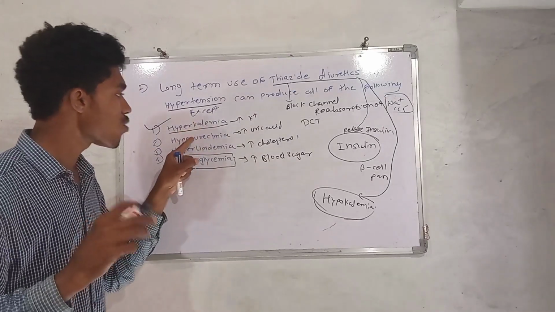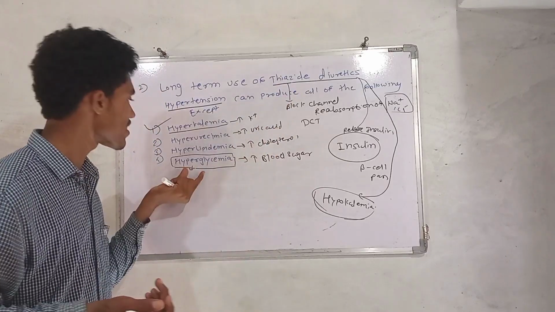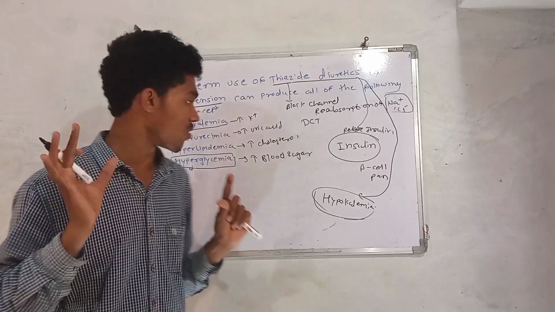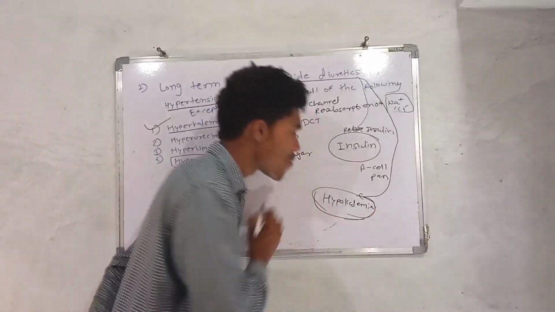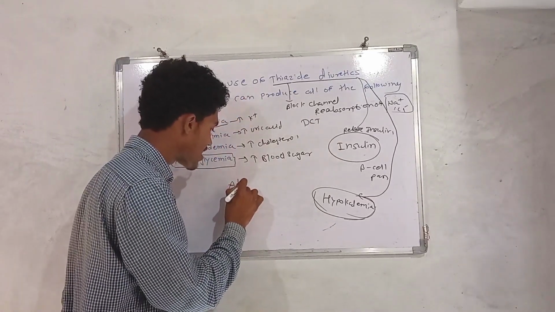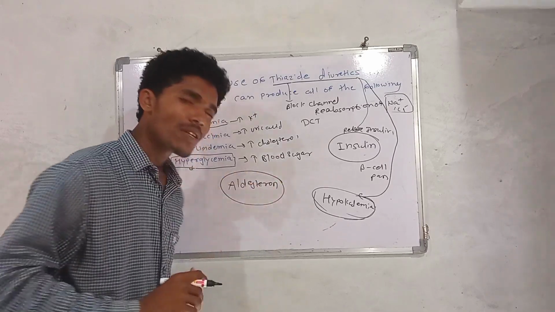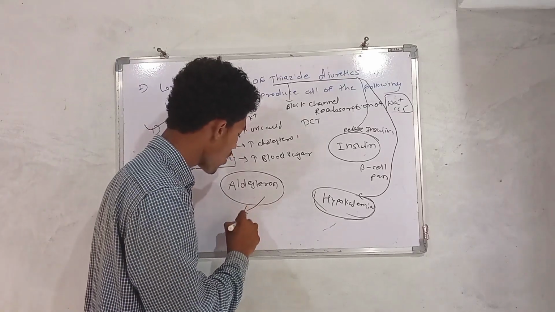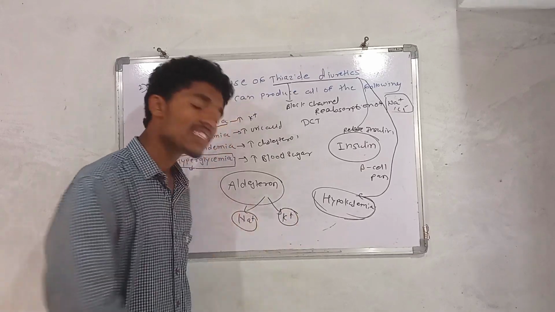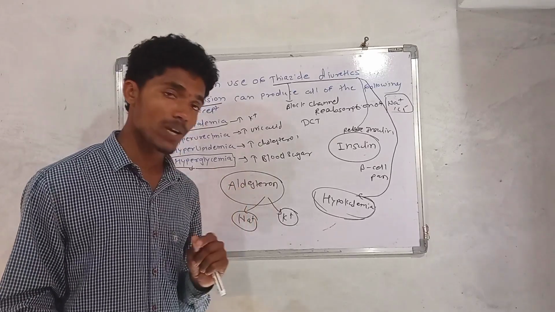Other than that, hyperuricemia may happen due to that. Hyperlipidemia is one of the side effects of thiazide diuretics, and hyperglycemia is also one of the side effects of the long-term use of the thiazide diuretics. Okay, so why hypokalemia? See, there is one hormone, that is aldosterone. So what is the function of that aldosterone? That maintains the level of sodium and potassium. You have to remember that aldosterone maintains the level of the sodium and potassium.